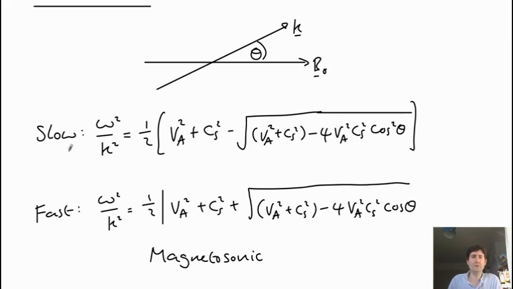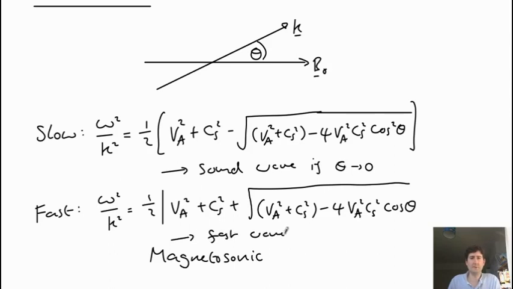This one corresponds to the sound wave. So if theta goes to 0, you just end up with just a C_S squared here, and this one goes to the fast wave. So you end up with V Alfvén squared plus C_S squared for the frequency. So yes, those are the two waves. So you have a fast wave and a slow magnetosonic wave, and you have a shear Alfvén wave.